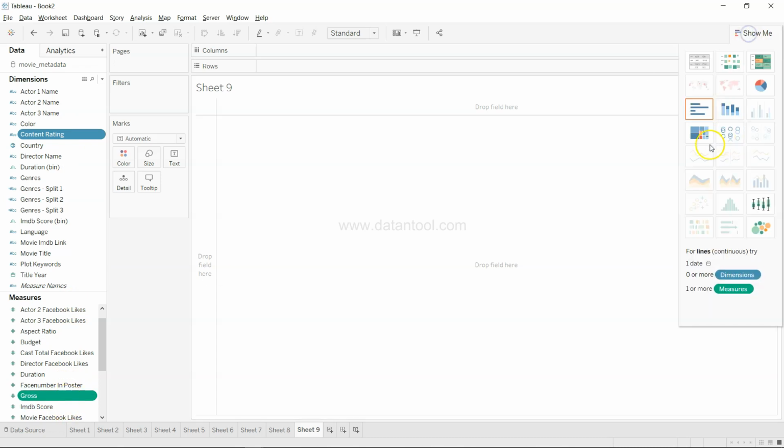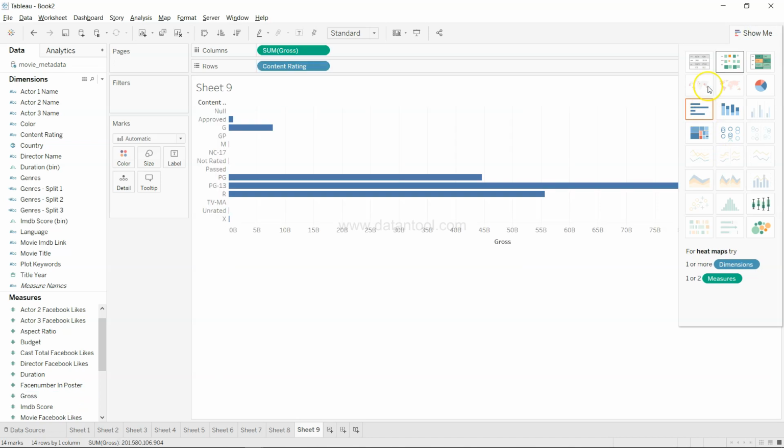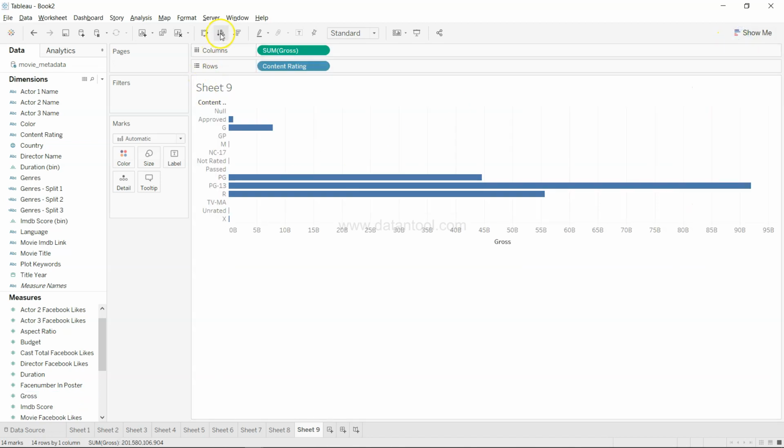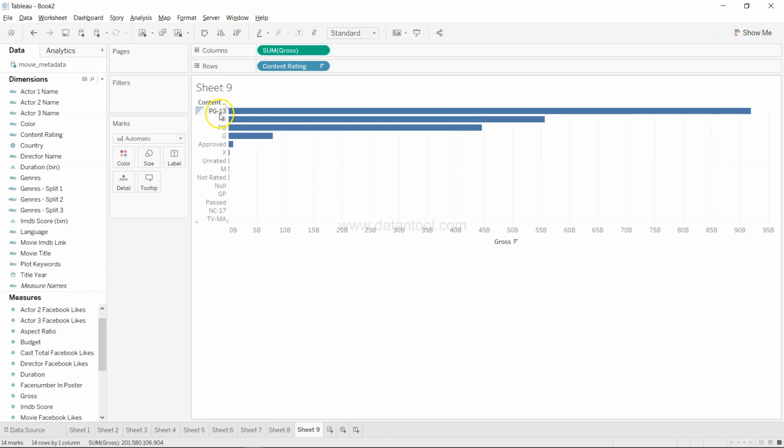If I just come over here and click on the bar chart, this bar chart basically shows, if I just sort it, the PG-13 is clearly the winner, followed by the rating R, the PG, the G rating, and then a couple of other categories which have very few data points. So this can be one of the ways, but not very intuitive and informational. It will be pretty amazing to see the change over a period of time.